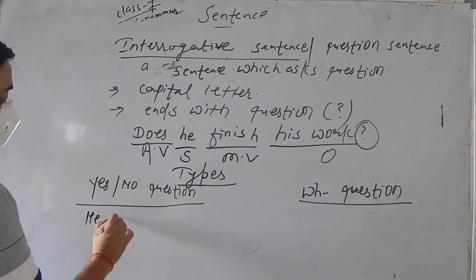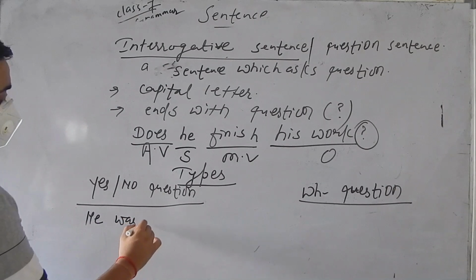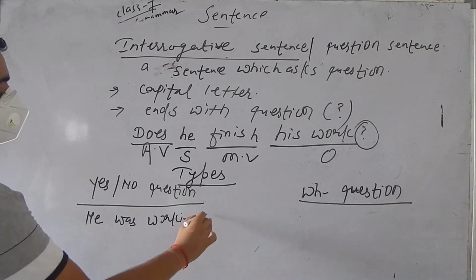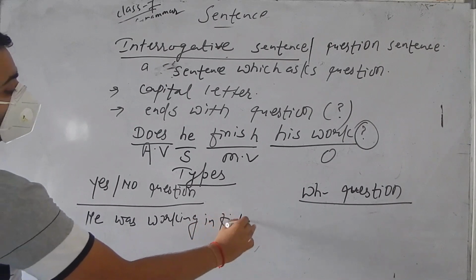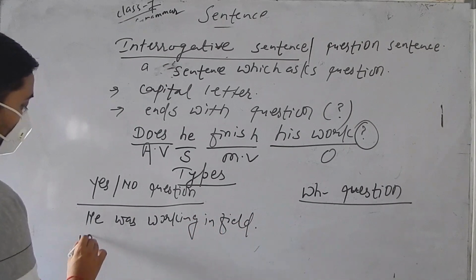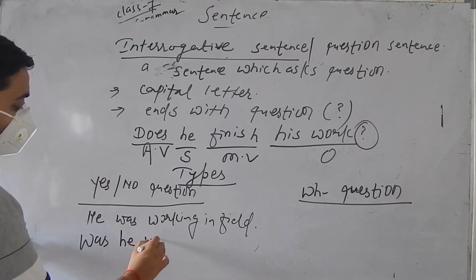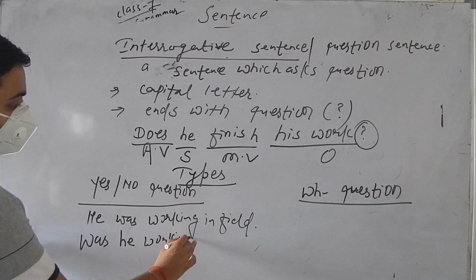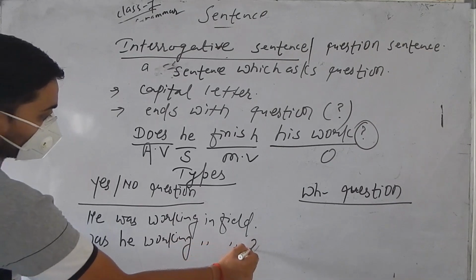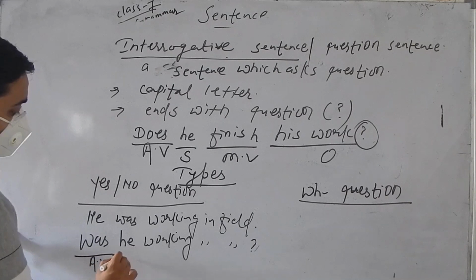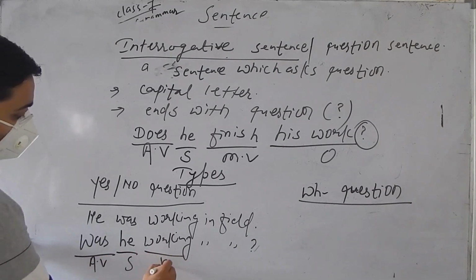So say he was walking in field. So what will be the yes no question? Was he working in field? Question mark. So AB first, plus subject plus main verb.